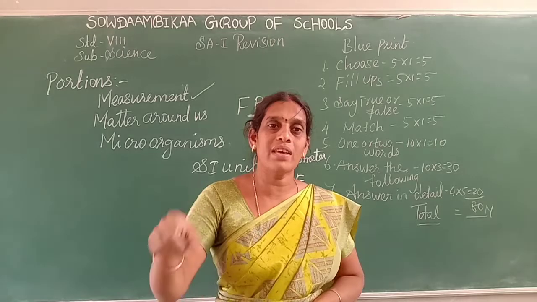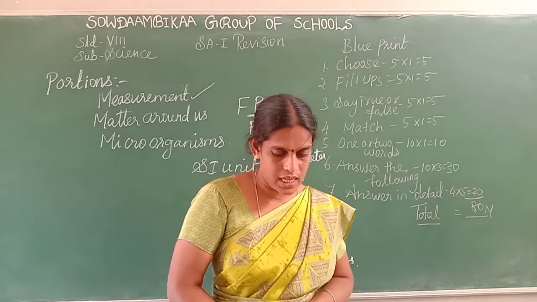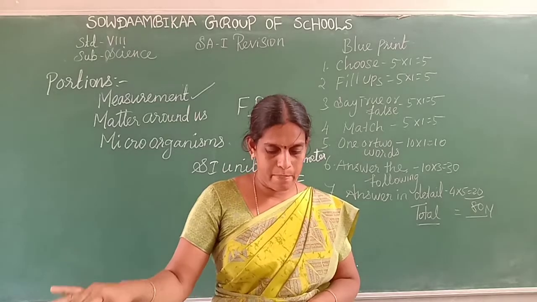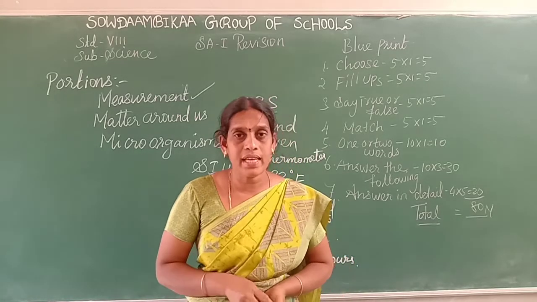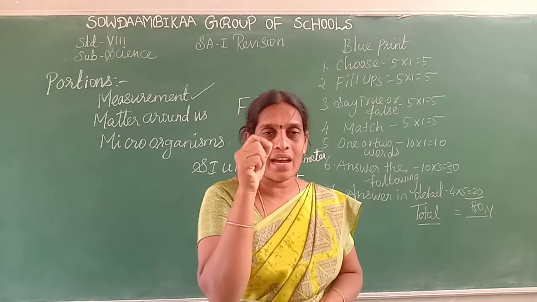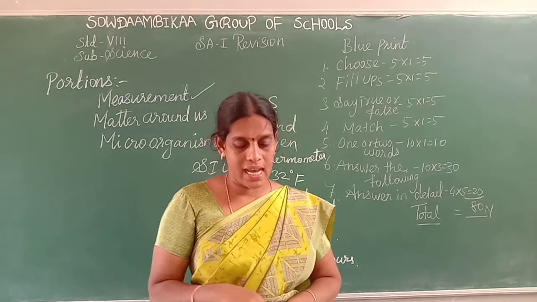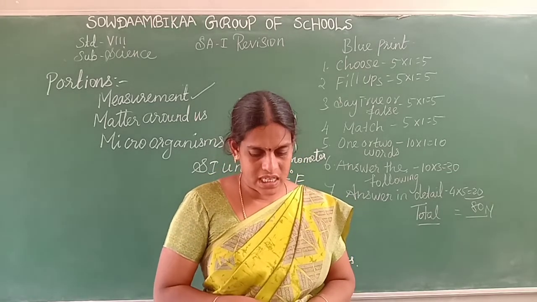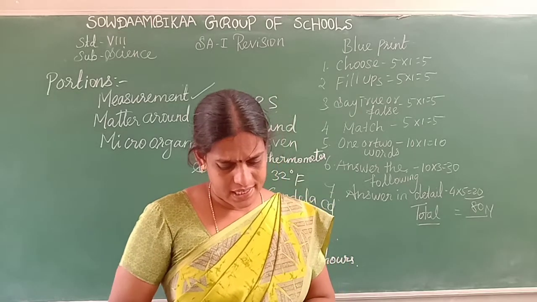Melting and boiling point. Metals all have high melting and high boiling points. Some exception cases are also there: sodium, potassium, mercury and gallium. Next, tensile strength. This is a 2 marker, right? Define tensile strength. Metals have a capacity to withstand strain without breaking. This property is called tensile strength.